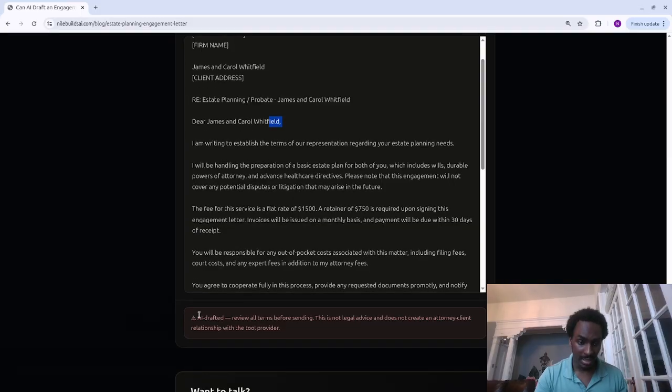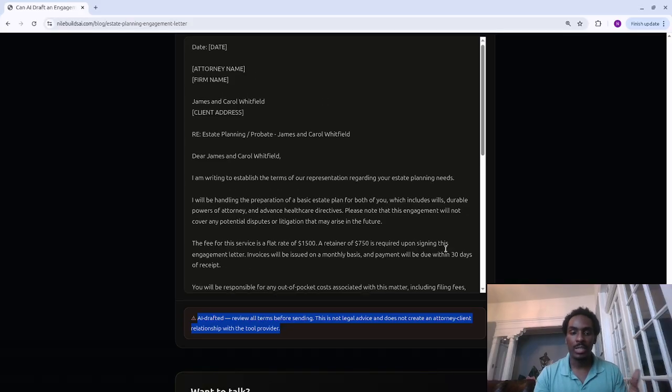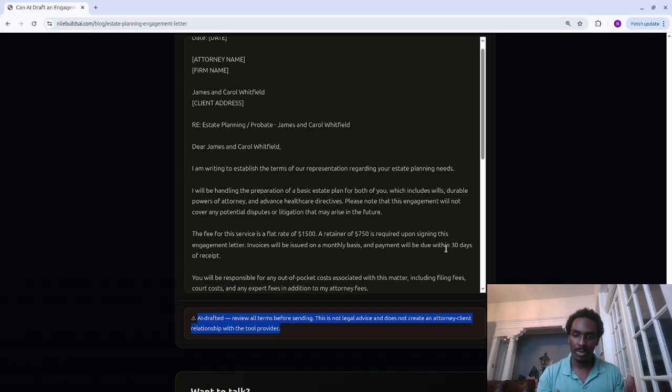And then obviously the disclaimer, which says, review all terms before sending. This is not legal advice, it's just the initial draft, and you need to utilize your own judgment and discretion as ordinary. But you can see this is already a starting point, which will save you a lot of time from drafting it from scratch.